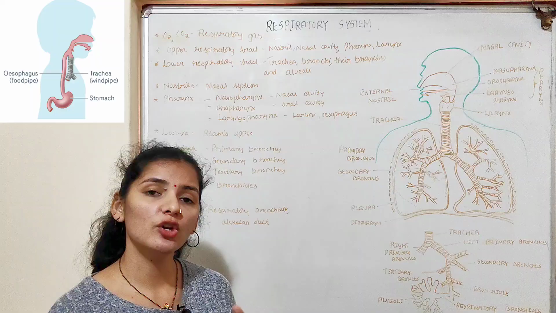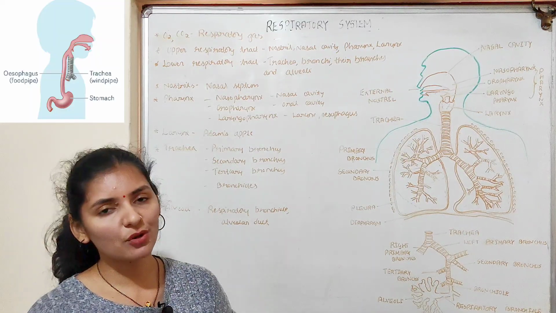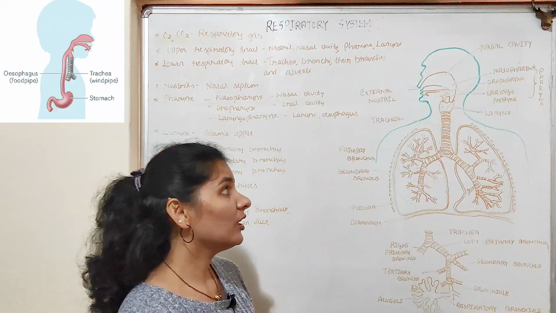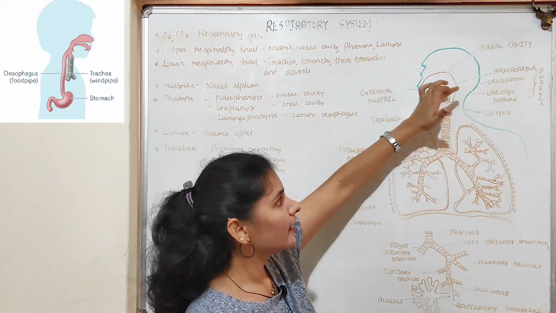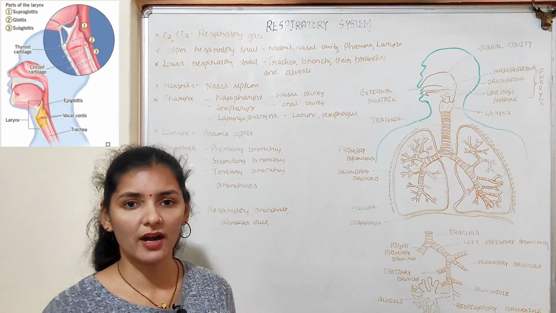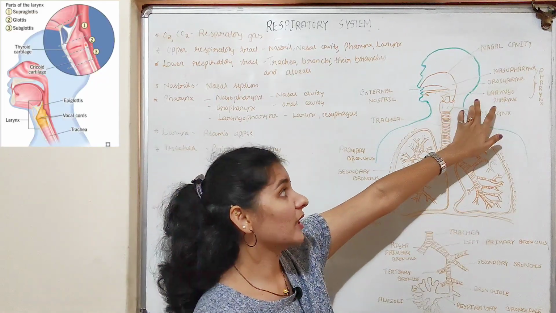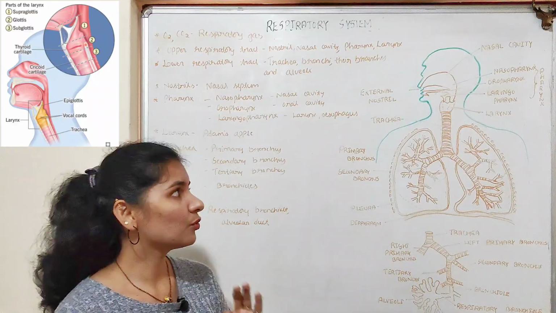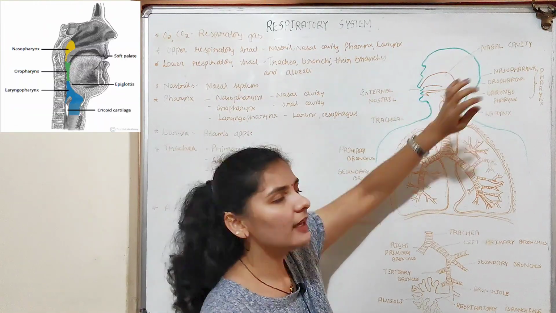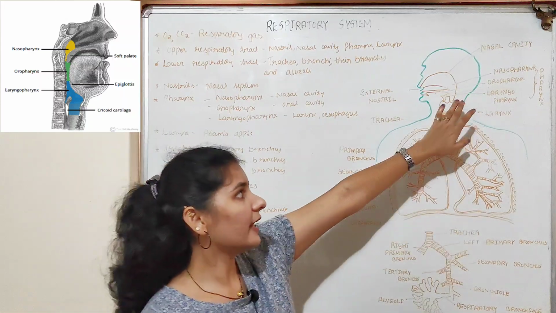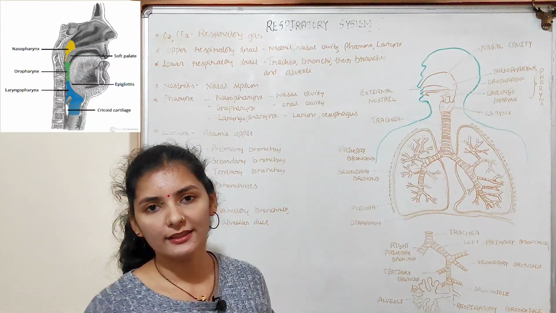So in the previous video we have already discussed the esophagus or the food pipe, which is a part of the digestive system. If we talk about the respiratory system, this pharynx, that is the laryngopharynx, leads to the larynx, the next part of the respiratory system. That's why it is known as laryngopharynx. So the three parts of the pharynx are nasopharynx, oropharynx and laryngopharynx. The laryngopharynx leads to two openings, that is the larynx and the esophagus.